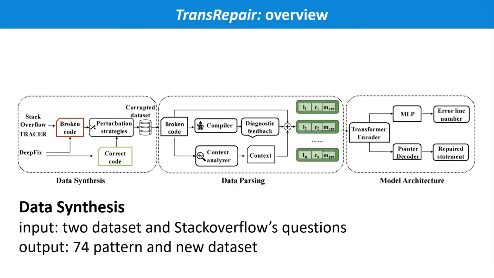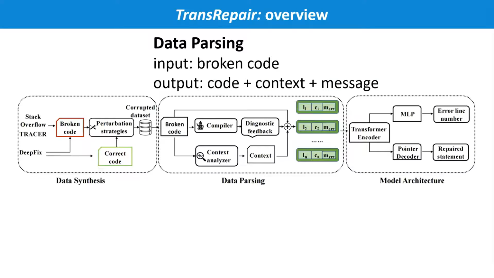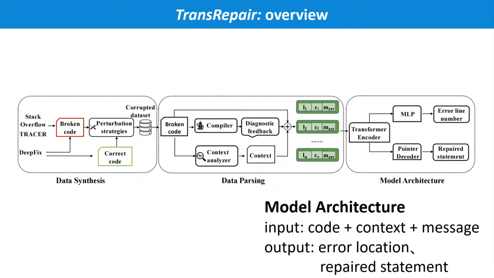In the first part, we input two real datasets and Stack Overflow questions to summarize 74 patterns and synthesize a new dataset of error codes. We input the new dataset into the data parsing section to obtain a joint representation of error codes, context, and compiler messages. Finally, they are fed into the model for training.